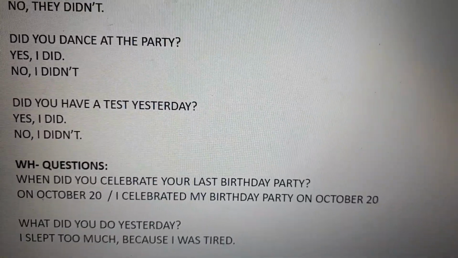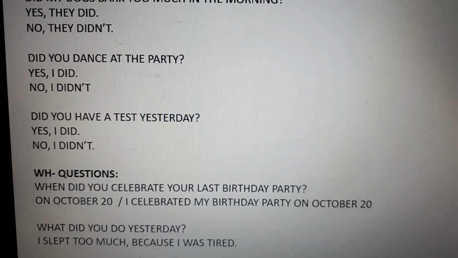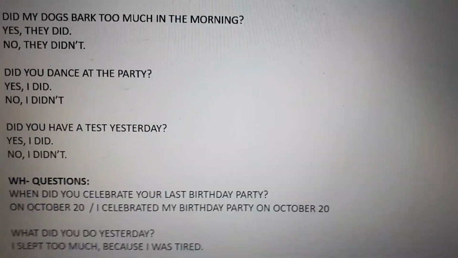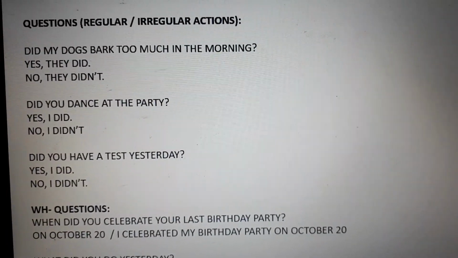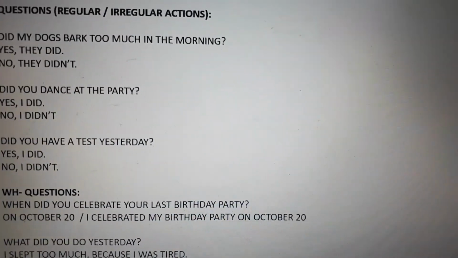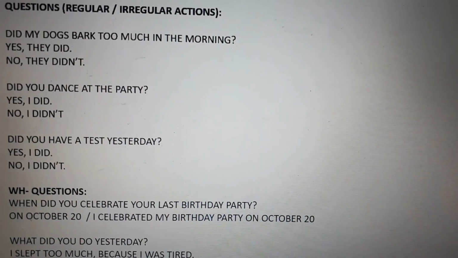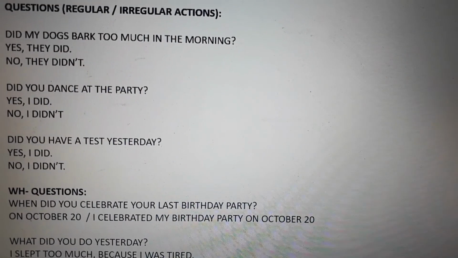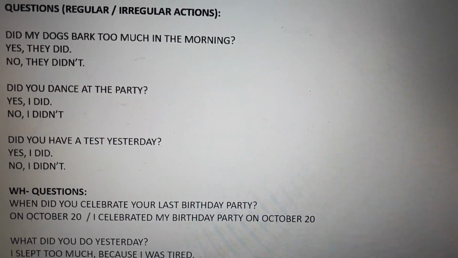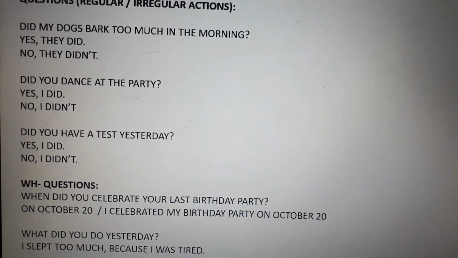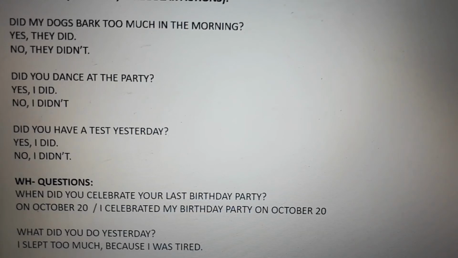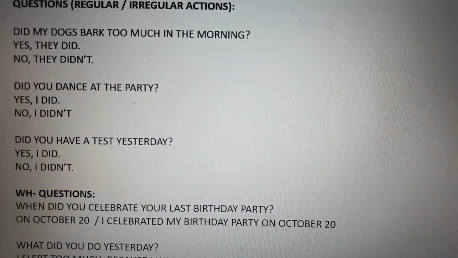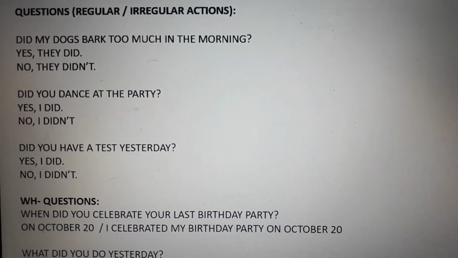So please put attention to this information, okay? When it is for regular and irregular actions, okay? You need did in a question, and the action has to be in the base form or infinitive, okay? And also for WH questions.